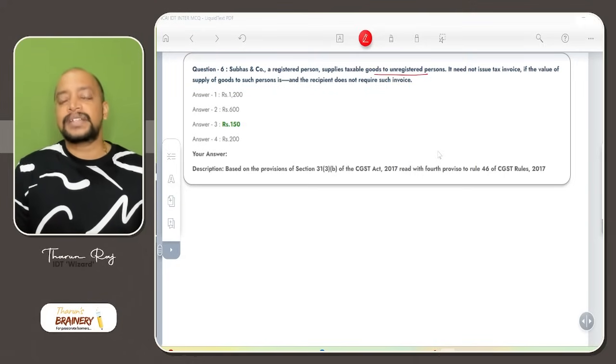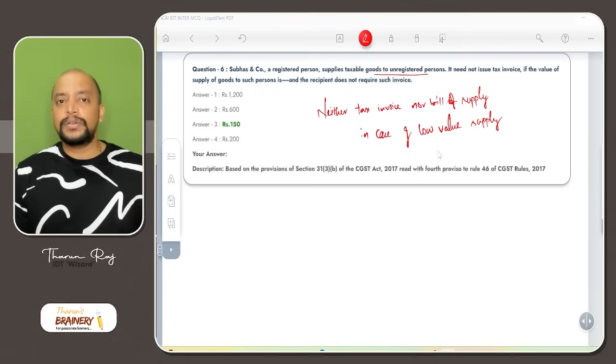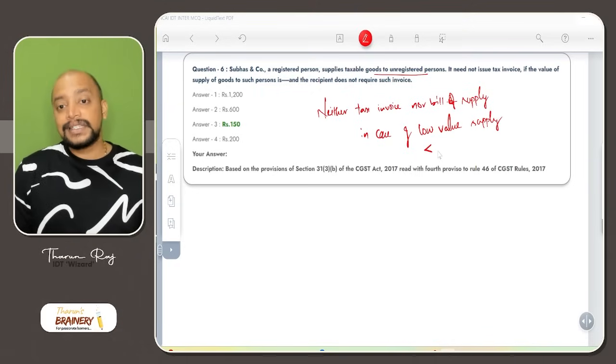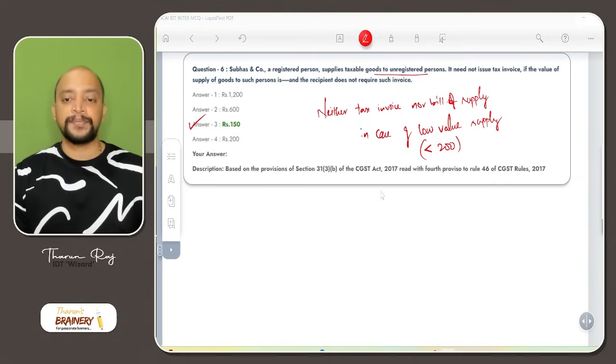So neither tax invoice nor bill of supply, neither tax invoice nor bill of supply in case of low value supplies. What is low value supply? Low value supply means value less than 200. Less than 200 is only called low value supply, not 200. So 150 is the correct answer.